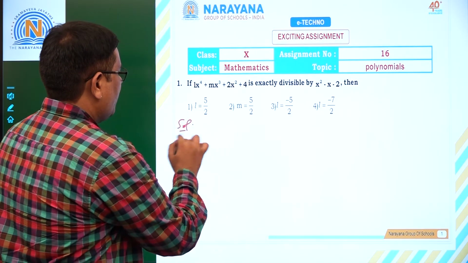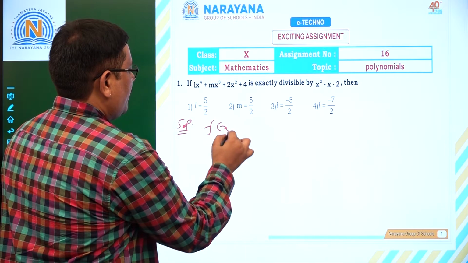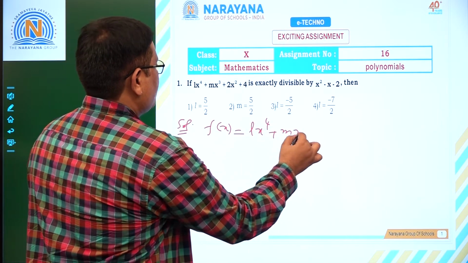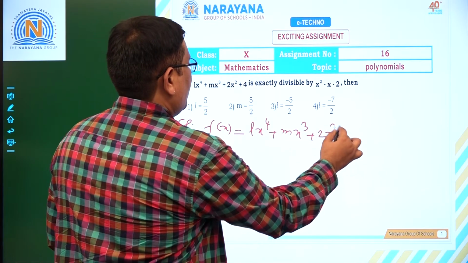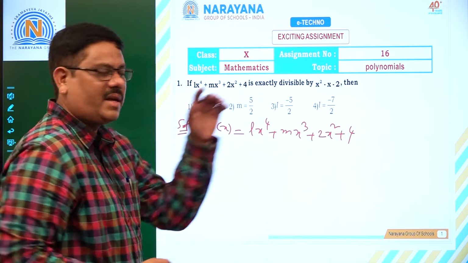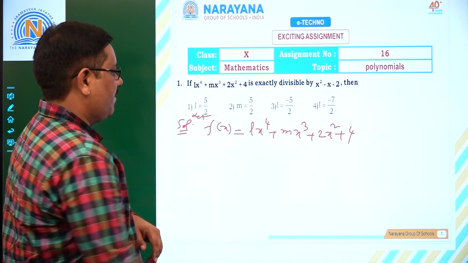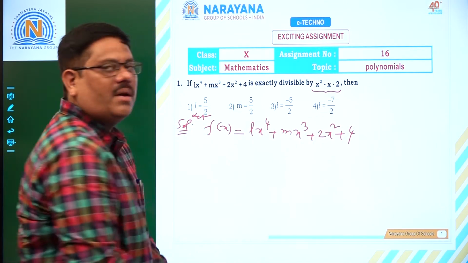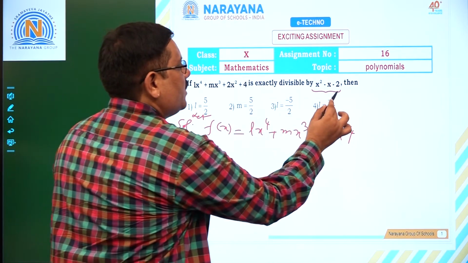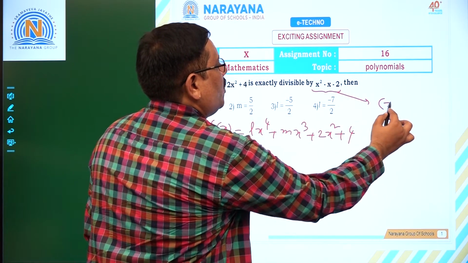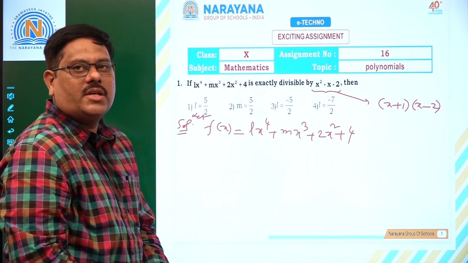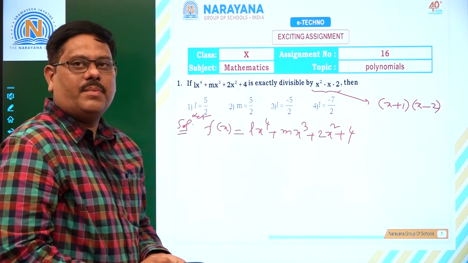For that, let us take f(x) is equal to Lx power 4 plus mx cube plus 2x square plus 4. Let us write, let f(x) is equal to that. As it is exactly divisible by x square minus x minus 2, if you find out its linear factors, they are going to be x plus 1 times x minus 2. x plus 1 into x minus 2 is nothing but x square minus x minus 2.